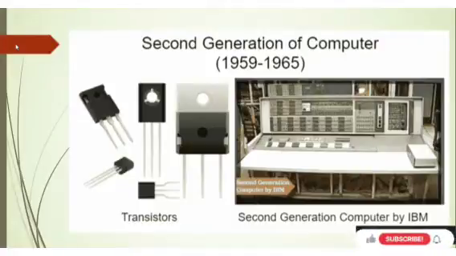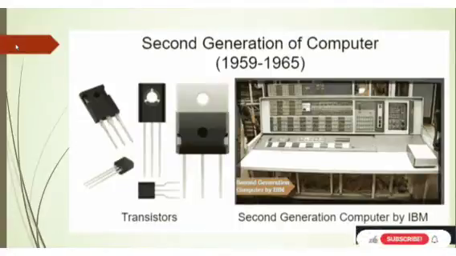They were replaced by transistors. The second generation period is considered from 1959 to 1965. In the second generation, magnetic cores and magnetic tapes were also used for memory requirements in computers.